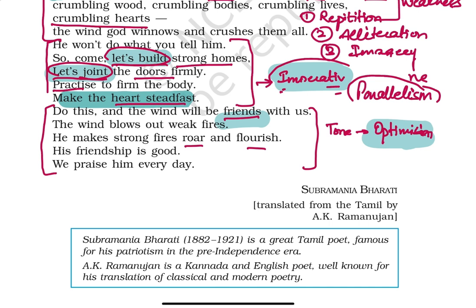The meaning of the line. Now, the poet says, the wind blows out weak fires. Now, see what happens. If a very small or a very weak flame is burning and the wind is blowing, it's really going to get extinguished. It's really going to be put off.